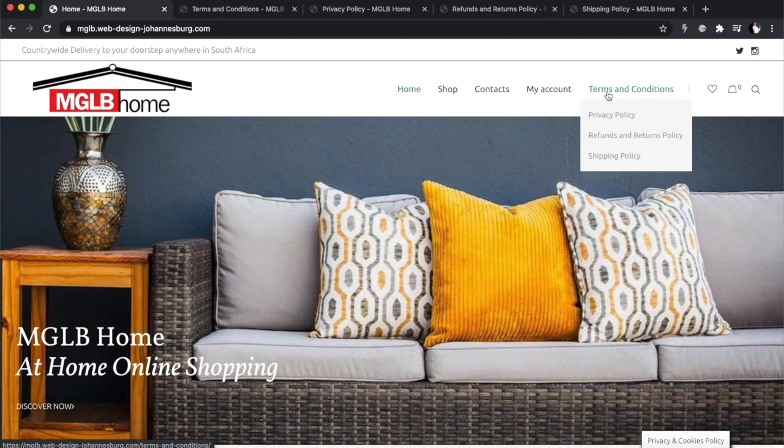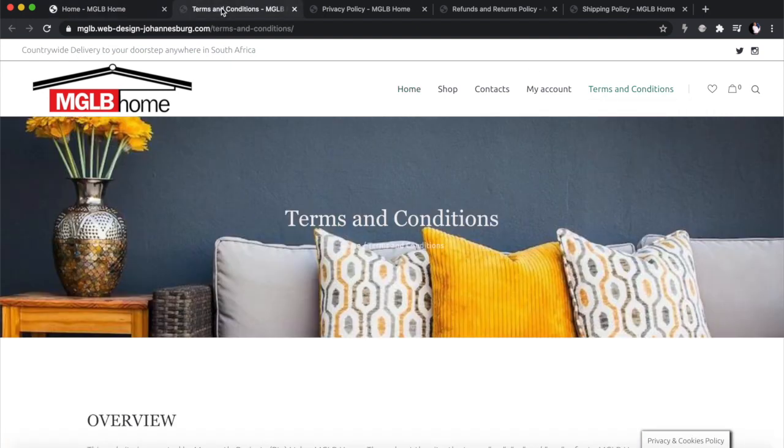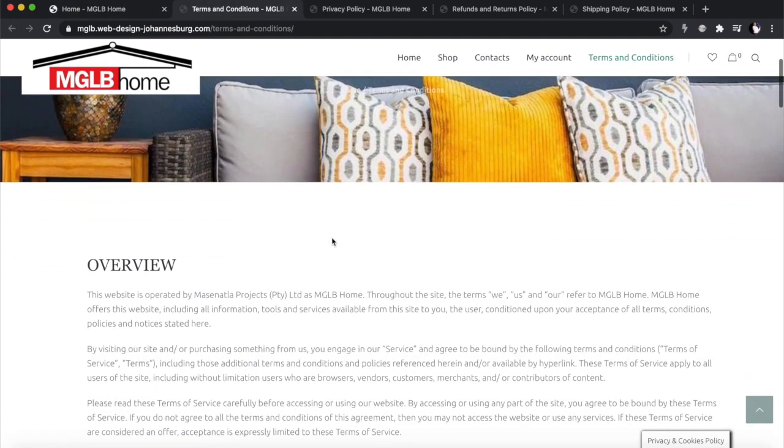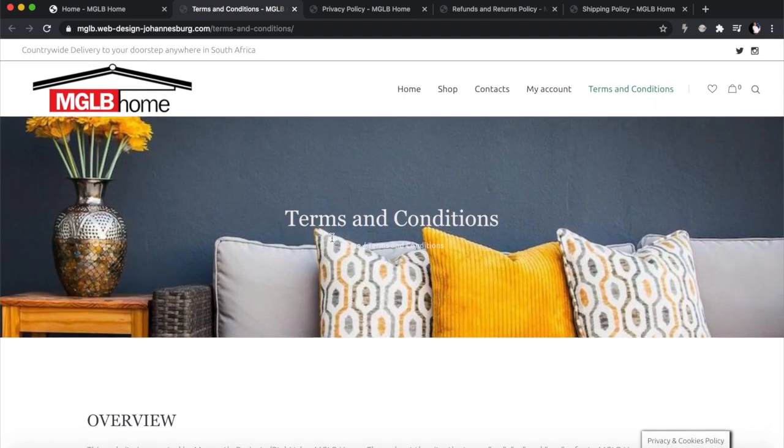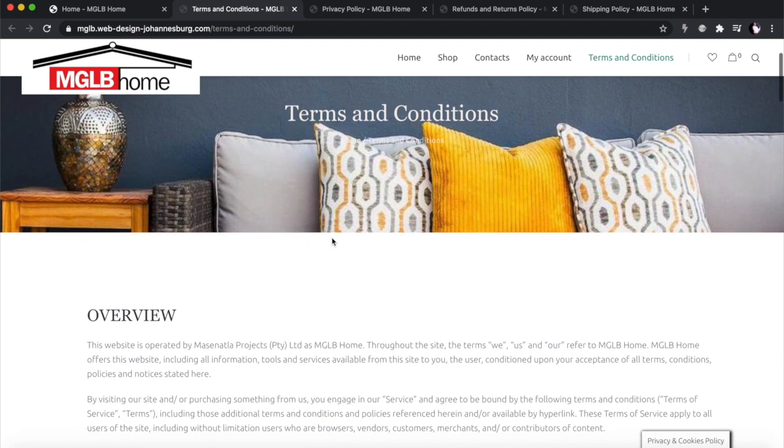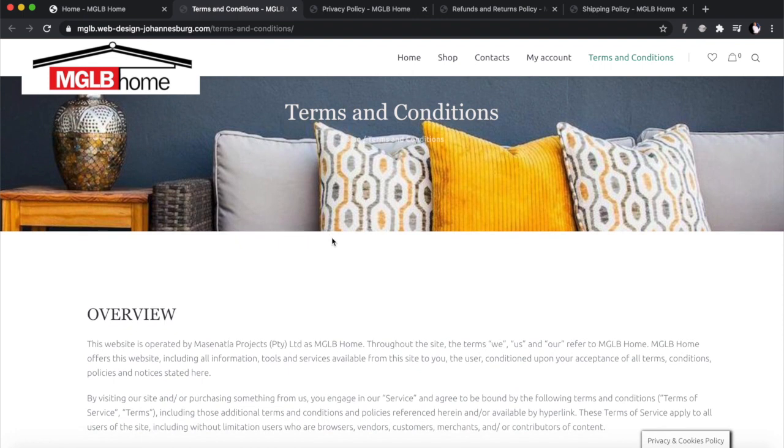The first one is the terms and conditions. In South Africa we call it terms and conditions, as do a lot of African countries, but I think in Europe, the UK and the US, it's sometimes referred to as the terms of service. This is the most important policy document that you need to have on your website, whether you're doing an e-commerce store or any other normal website. This is just a description of what is happening and how everything works on your website.